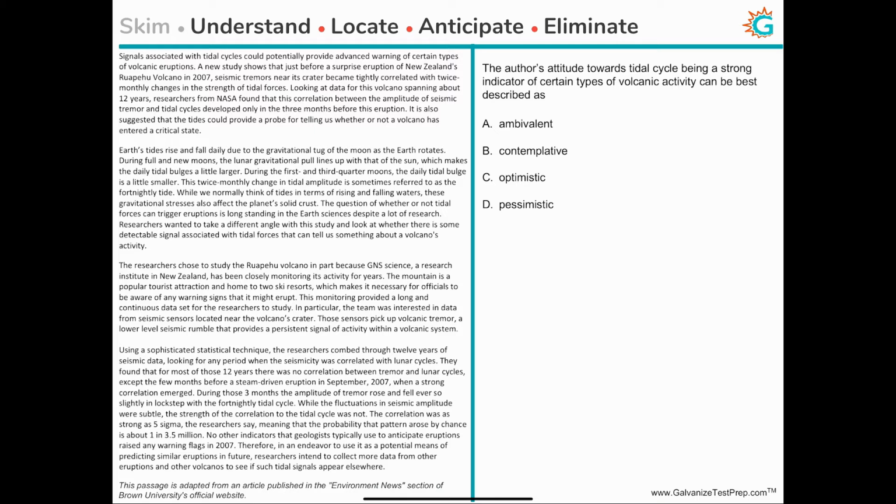The author's attitude towards something. So you can directly see that this is a tone question. So we have understood that this is a tone question, and we have been given some feelings or attitudes, and we have to choose which is the correct attitude towards a particular behavior. So again, now that we have understood the question, let's not start looking at the answer choices right away, but let's begin to anticipate what exactly we're going to do after we locate the correct responses.